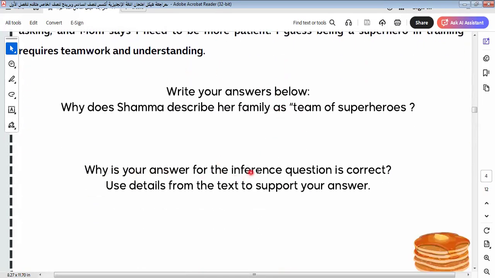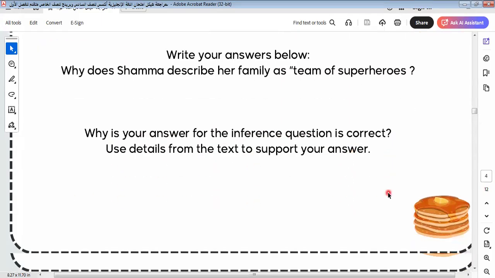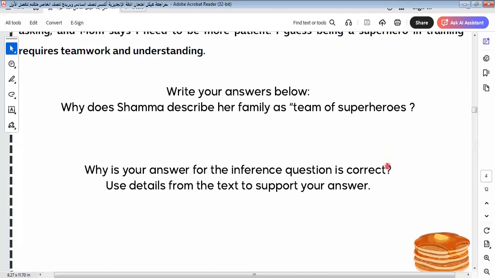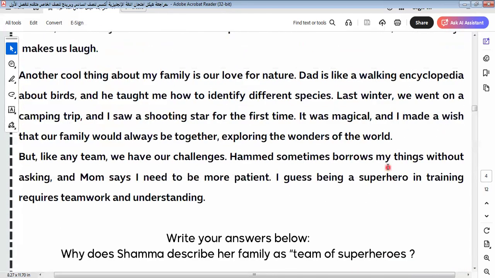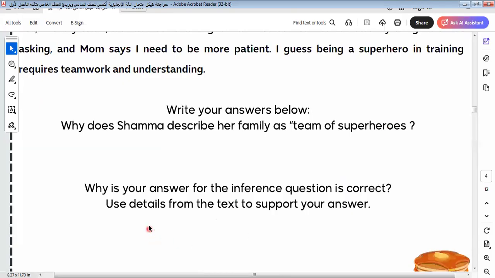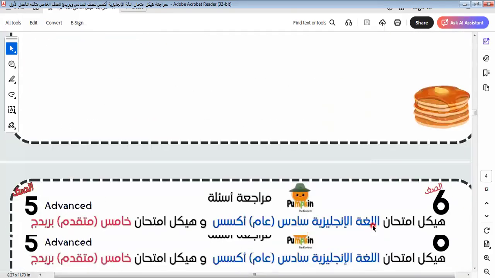Why is your answer for the inference question correct? Use details from the text to support your answer. Here we say, why is your answer for the inference question correct? Use details from the text to support your answer.